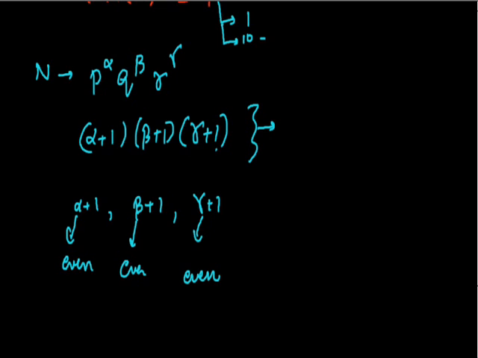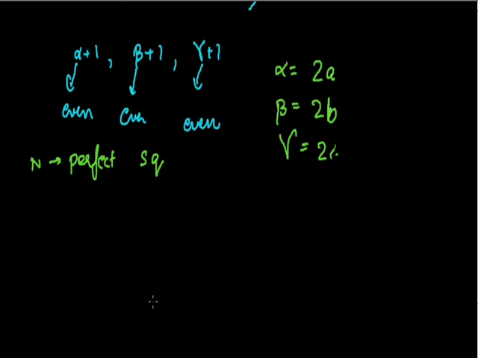Because alpha is as good as 2 into a, beta is as good as 2 into b, and gamma is as good as 2 into c, where a, b, c are some whole numbers. So we conclude that n is a perfect square. Now the only thing left to be done is finding the number of perfect squares between 1 and 1000.